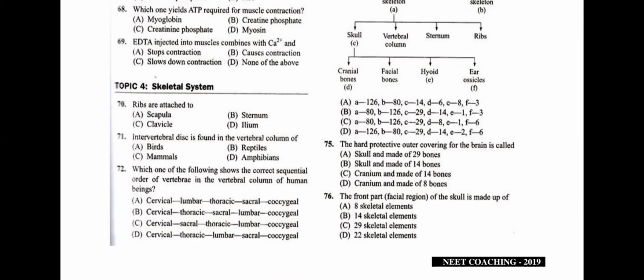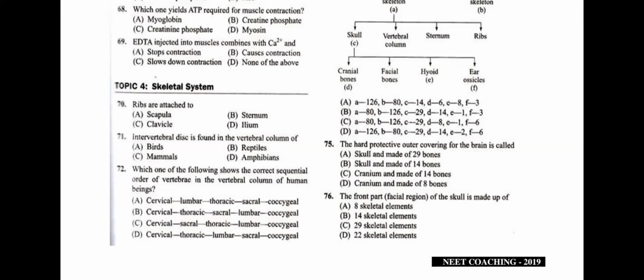Question number 71, intervertebral discs are found in the vertebral column of, that is, in between the vertebrae there will be intervertebral discs, which help in the partial movement of the vertebrae. This is a characteristic feature of mammals. So intervertebral discs are found in mammals. C is the answer, students.